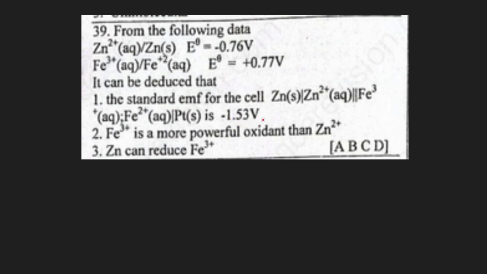Minus 1.53 volt. Now, is that true? The EMF is calculated as the electric potential of the right hand side electrode minus the electric potential of the left hand side electrode, where the right hand side electrode is the electrode with a higher electric potential value, which is the iron half cell.